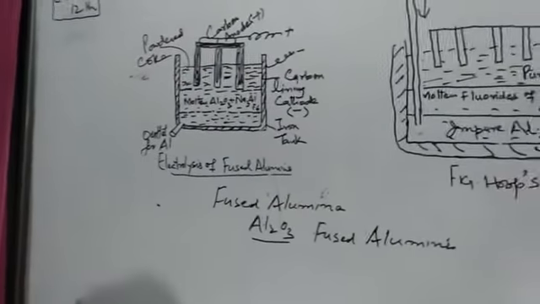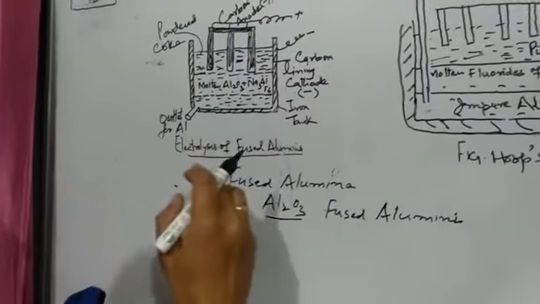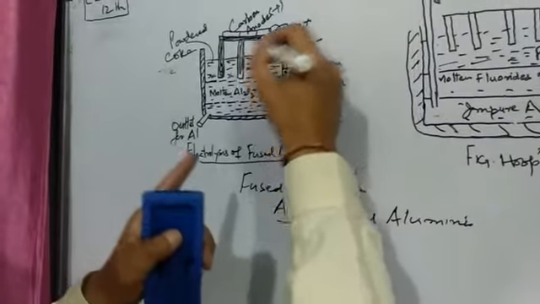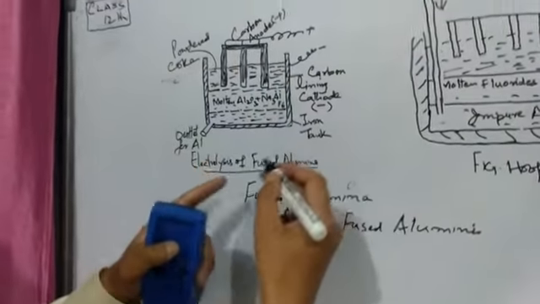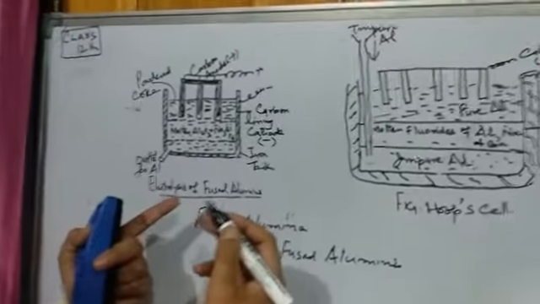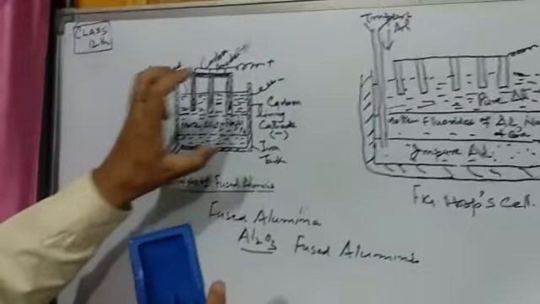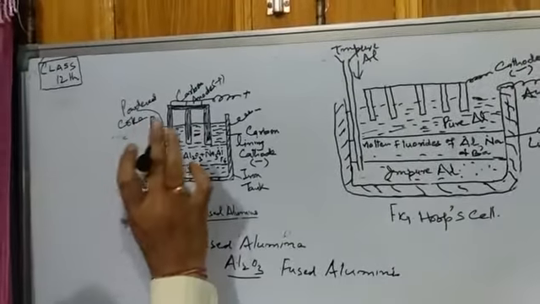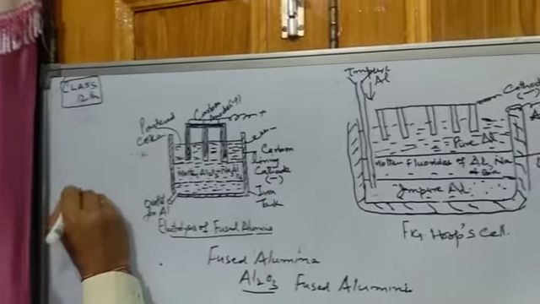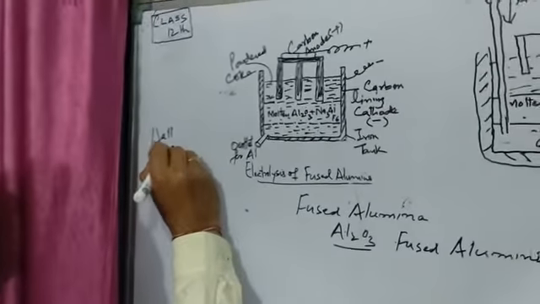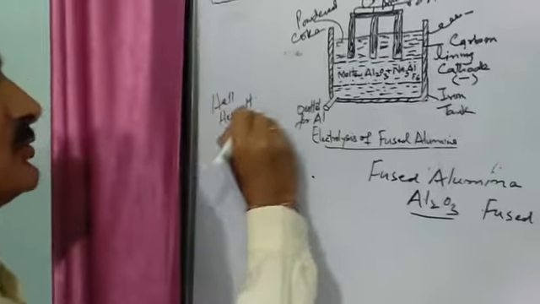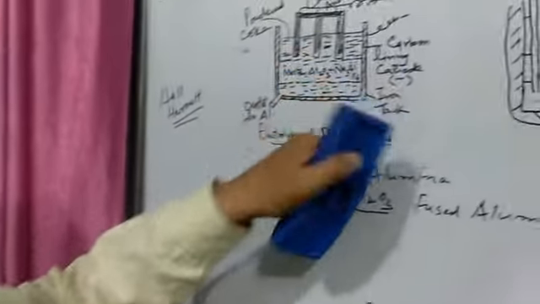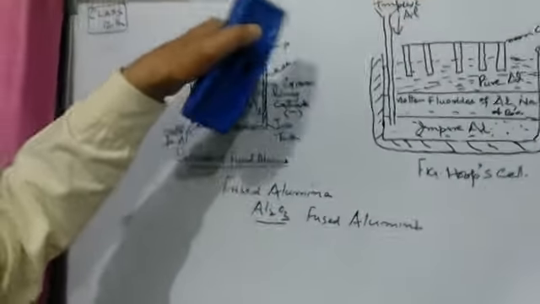So how we carry out this electrolysis: we connect the cathode and anode to a battery. As soon as we connect it to a battery, electrolysis begins. Now what happens during electrolysis? This electrolytic process is known as the Hall-Héroult process, after the name of the scientist who carried out the electrolysis. So in this process, what happens on electrolysis when these electrodes are connected to a battery?